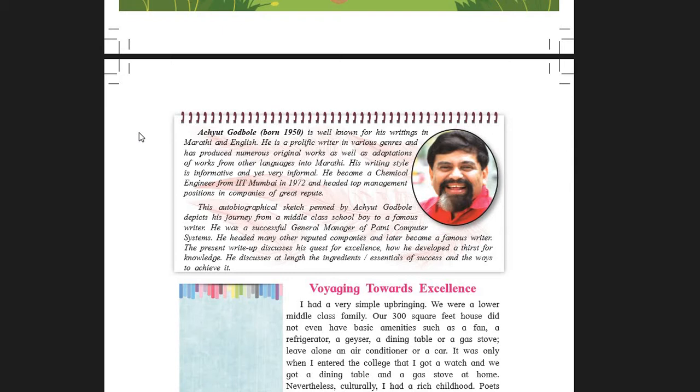Students, please take note. Some people search for success, and some people run for excellence. They try their level best to get excellence, because once you get excellence, automatically success will follow. Yes, how he sought knowledge, the essential inputs for success and ways to achieve success.